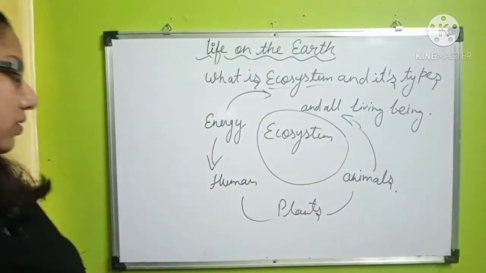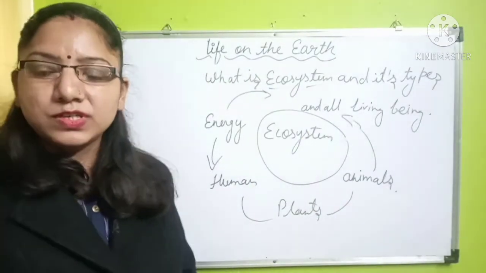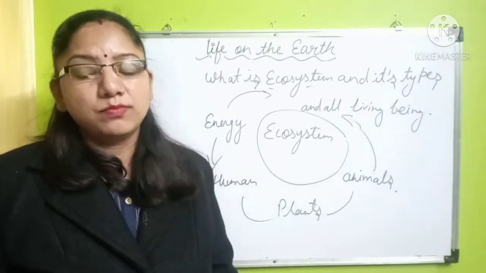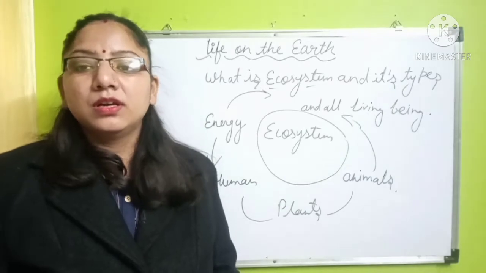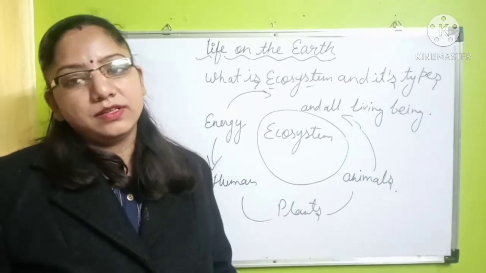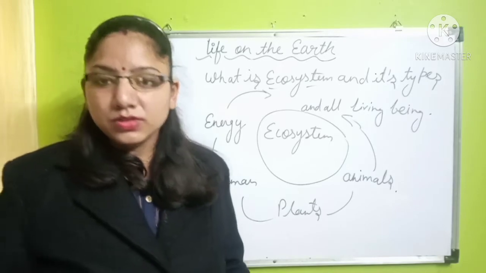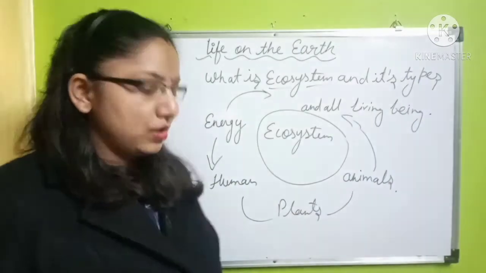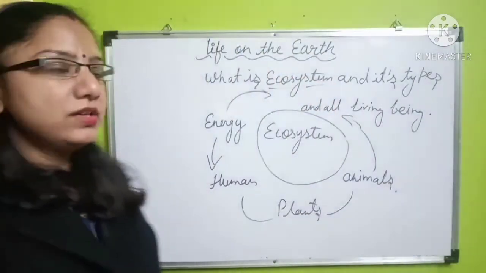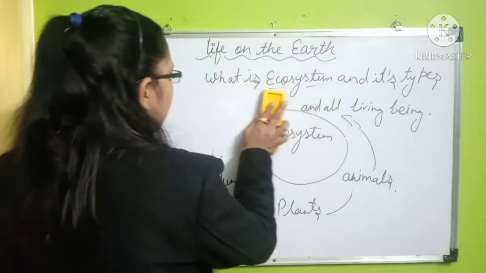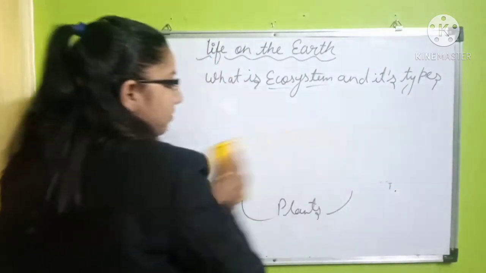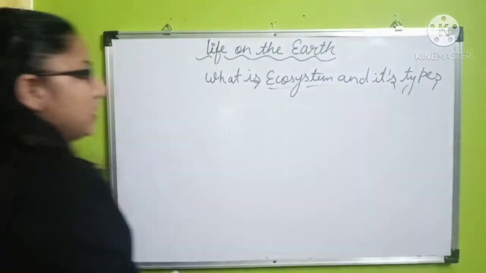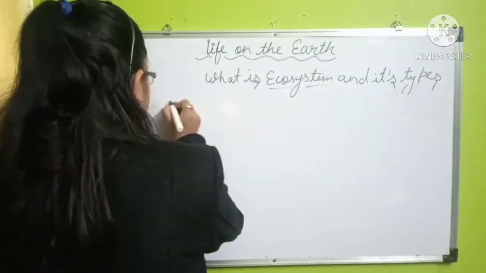So as I already told you, ecosystem is a system which is handling the ecology, and ecology is derived from the biosphere, and biosphere means the atmosphere, hydrosphere and the lithosphere. So ecosystem is also divided into various parts, but mainly we can divide the ecosystem into two types. One is the terrestrial ecosystem and the other one is the aquatic ecosystem. So what are the types of the ecosystem? Let's see.